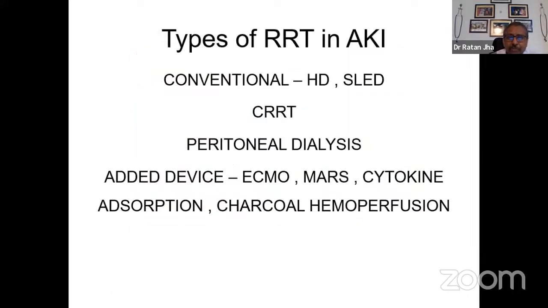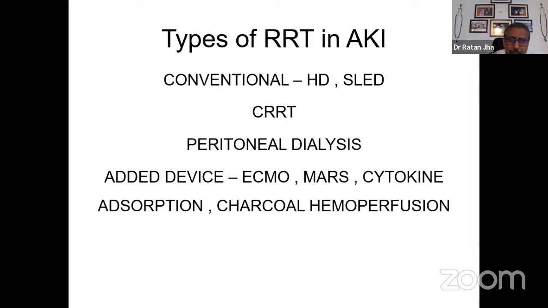So the types of renal replacement therapy in an AKI with the background of CKD are shown in the slide. The conventional dialysis like hemodialysis or slow low-efficiency dialysis is the usual thing that we do. But continuous renal replacement therapy, CRRT machine, can be used, which is a 24-hour dialysis that can be offered in people who are hemodynamically unstable.